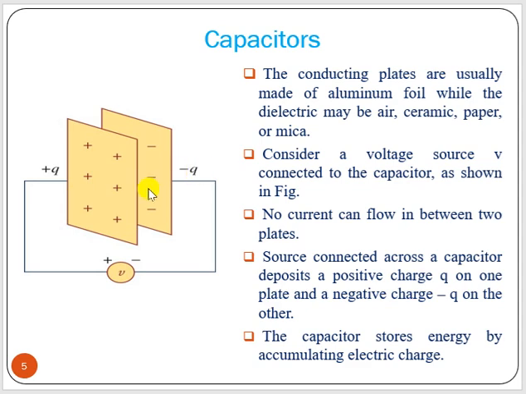Now consider a voltage source connected to the capacitor. No current will flow in between the two plates. The source connected across a capacitor deposits positive charge and negative charge on the conducting plates. The capacitor stores energy by accumulating this electric charge on the conducting plates.